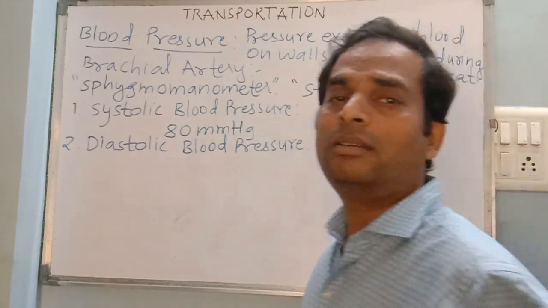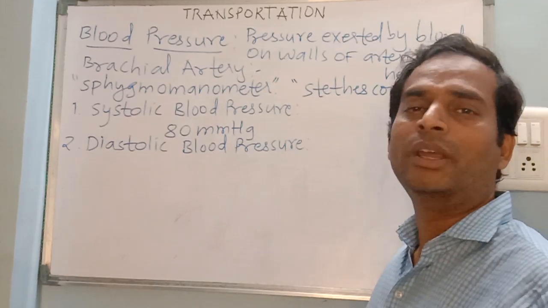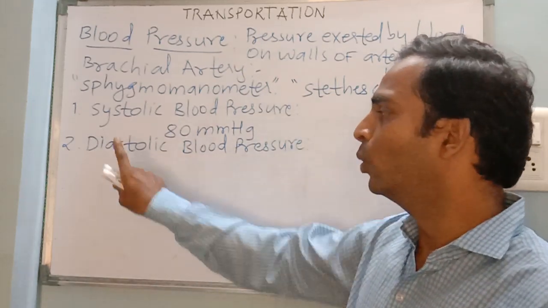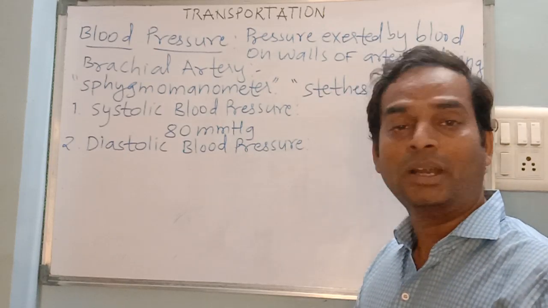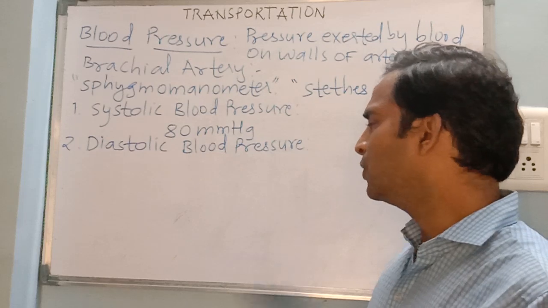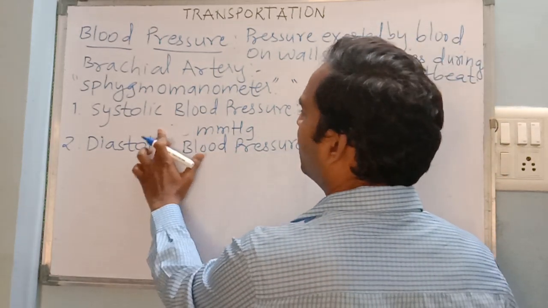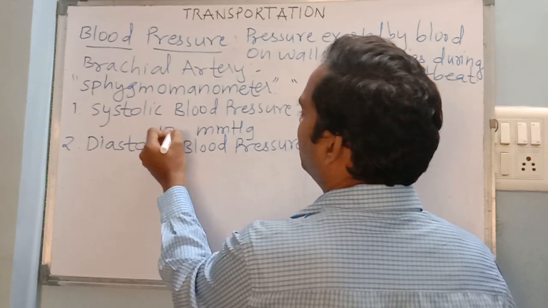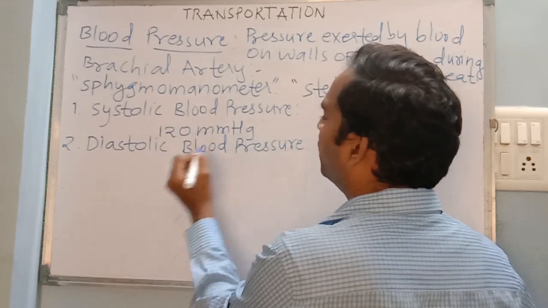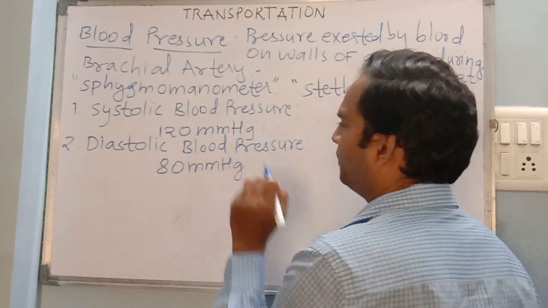It is nothing but the pressure exerted by blood on the walls of arteries during diastole, and diastole is nothing but relaxation of the heart, right? So this pressure is usually, make a small correction, this pressure is usually 120 millimeter of mercury, and this pressure is about 80 millimeter of mercury.